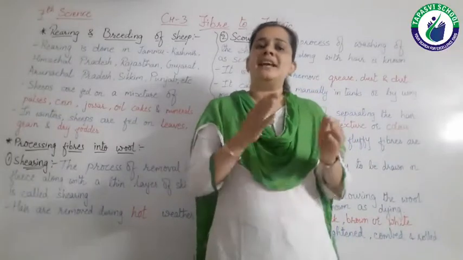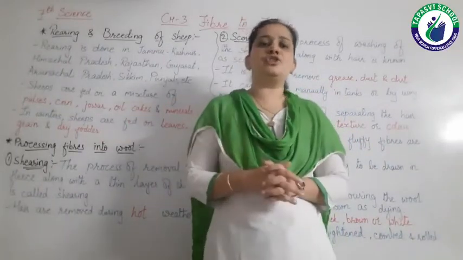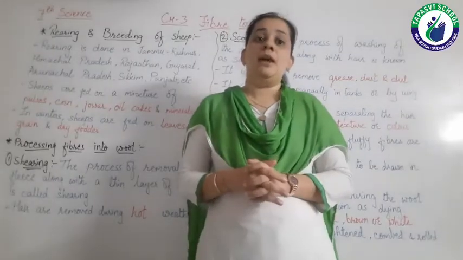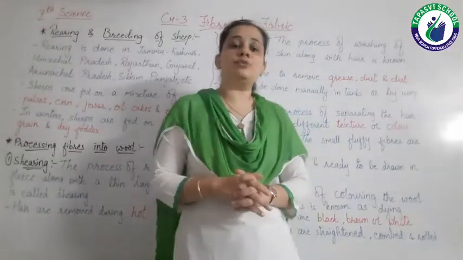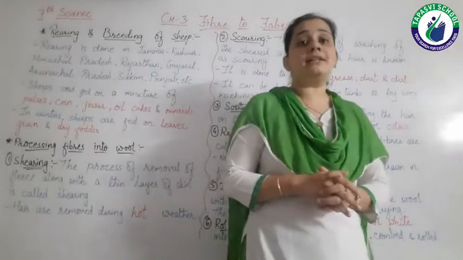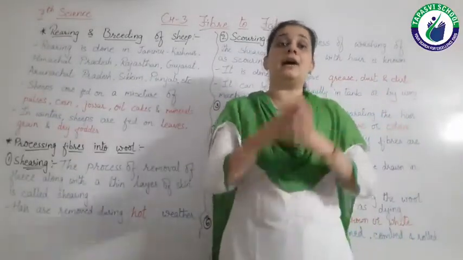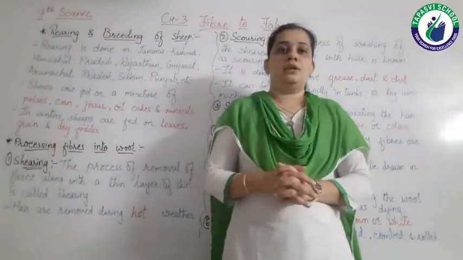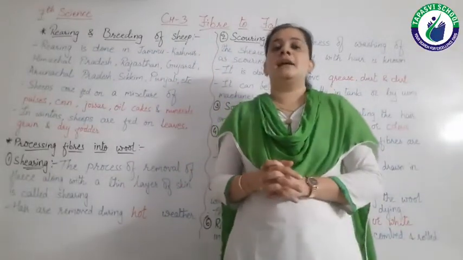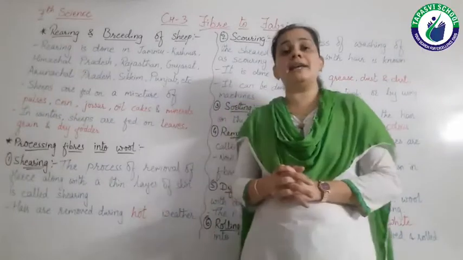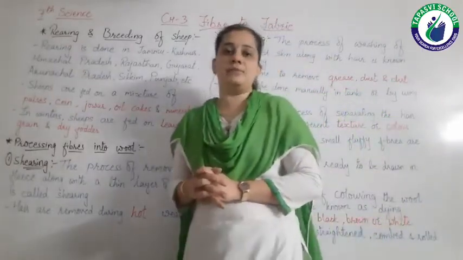Okay, so there are various steps by which the fibers are made. But before that we have to study about where the rearing of these animals is done in our whole country. So various states are there in which rearing and breeding of these animals are done.